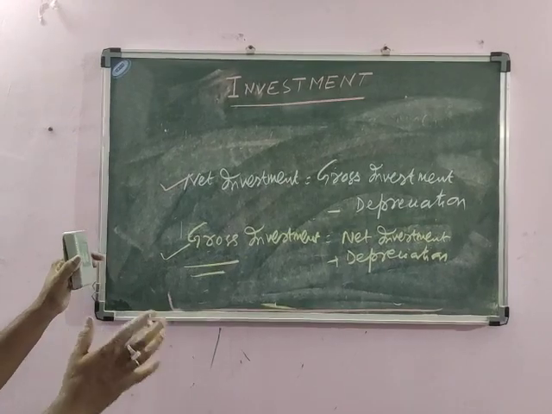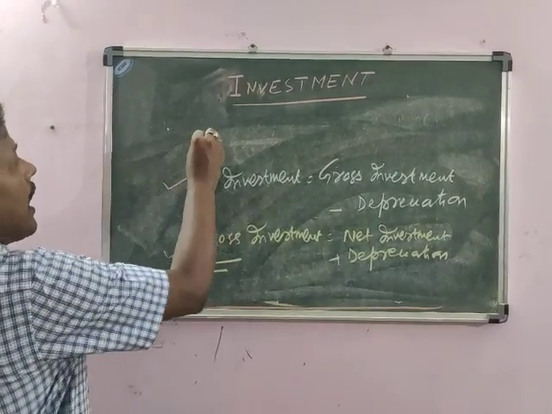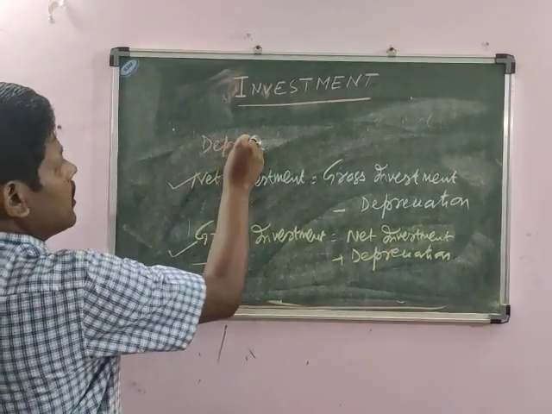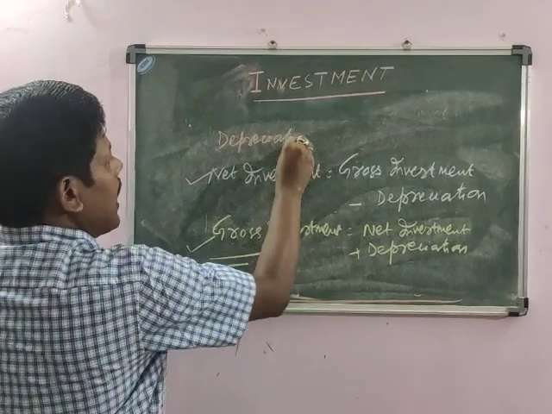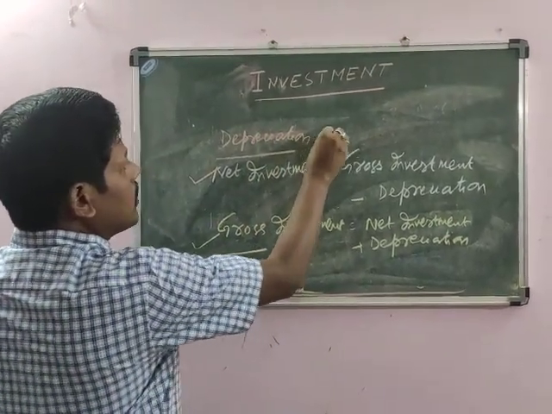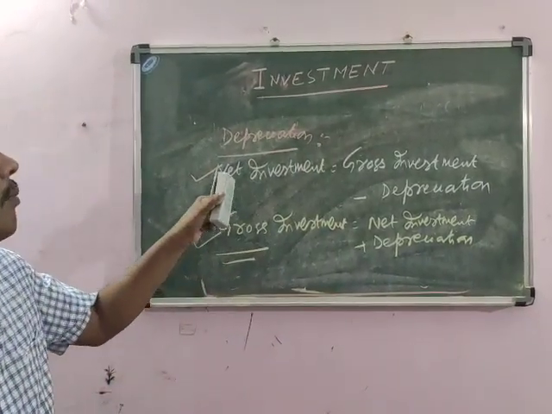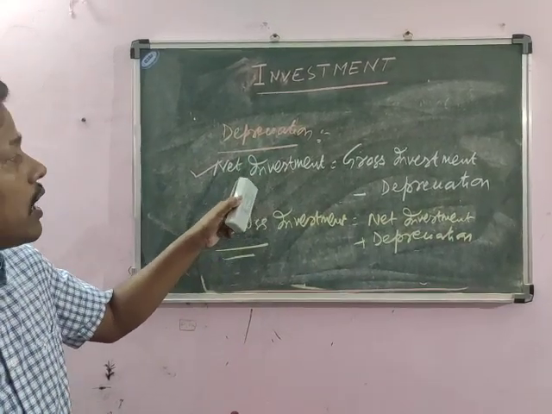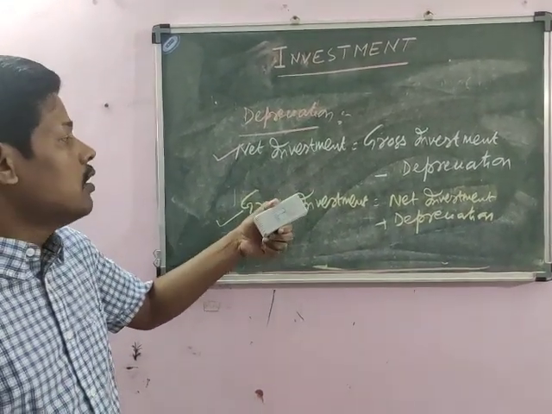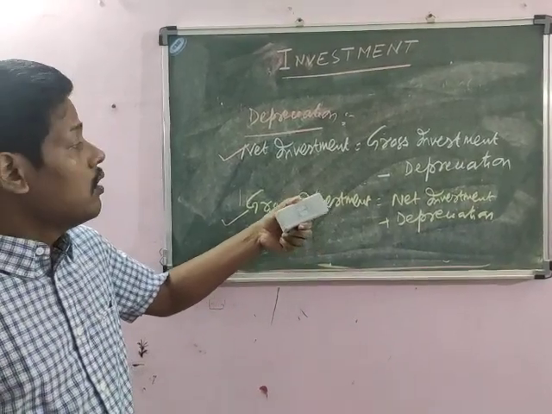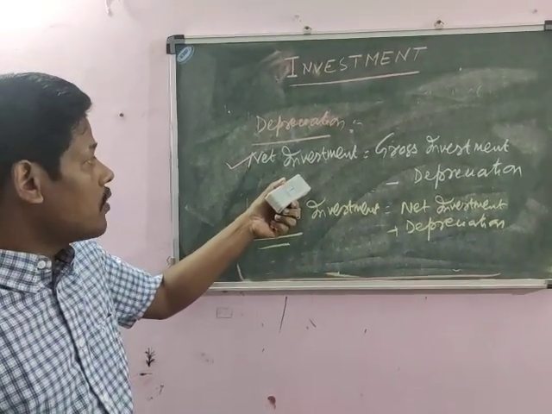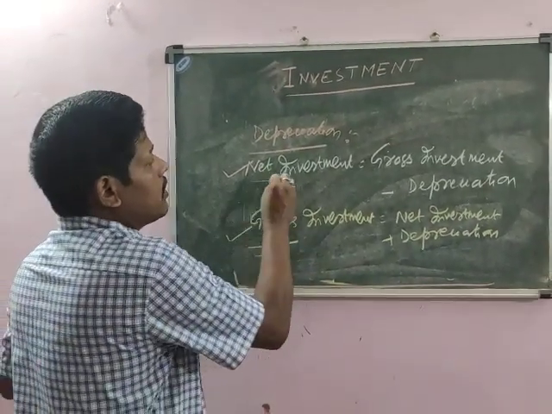Therefore, depreciation, gross investment and net investment are very important in national income accounting. Whenever we want to find the net values in national income accounting, we take the value of net investment.